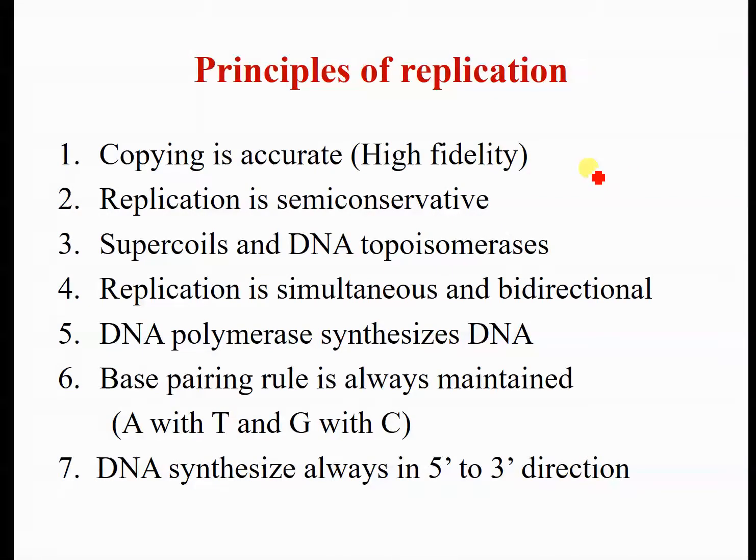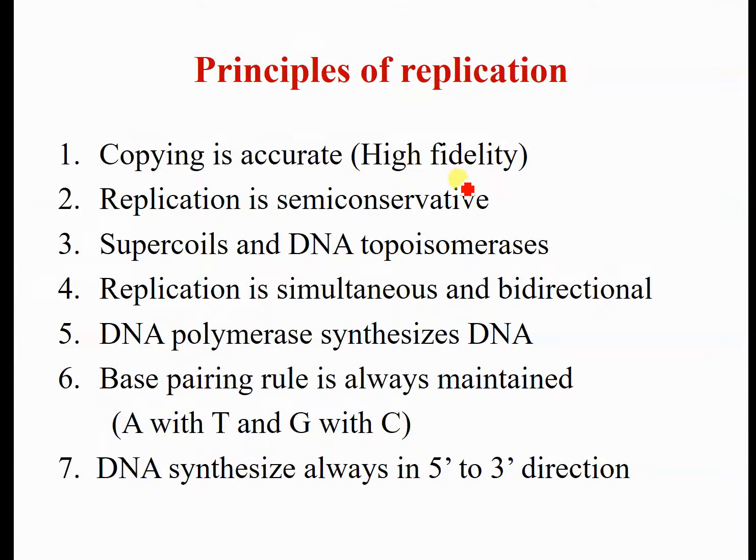So sometimes a mistake may happen. This mistake is proofread by DNA polymerase 1 and 2, and they will remove this misplaced or non-complementary nucleotide by exonuclease activity. Then the actual complementary nucleotide is placed, and the gap is filled by the DNA ligase enzyme. So it maintains the high fidelity.